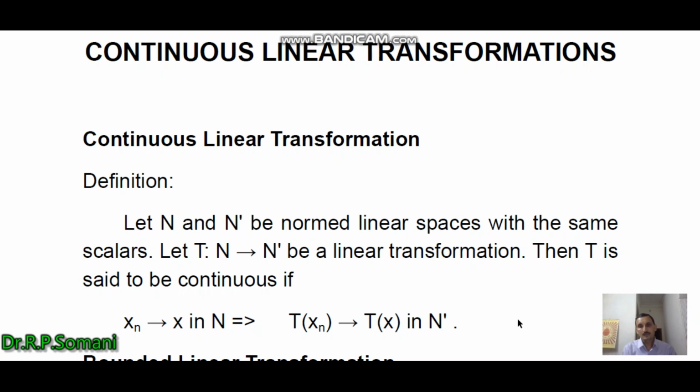So we have the sequence xn in the normed linear space N and Txn in the normed linear space N dash. If this property holds, that as the sequence xn tends to x in N, then Txn tends to Tx in N dash, then we say that this linear transformation is continuous.